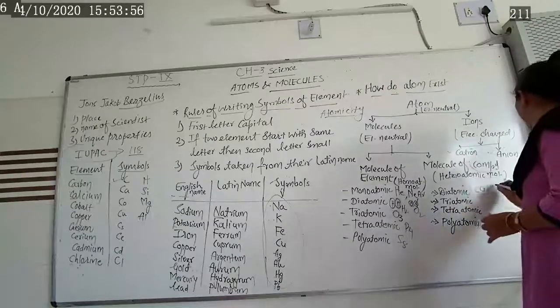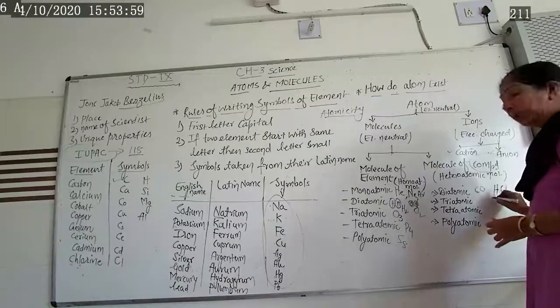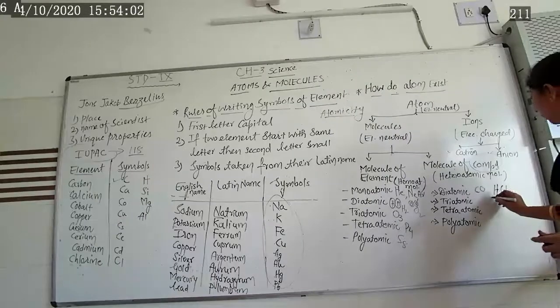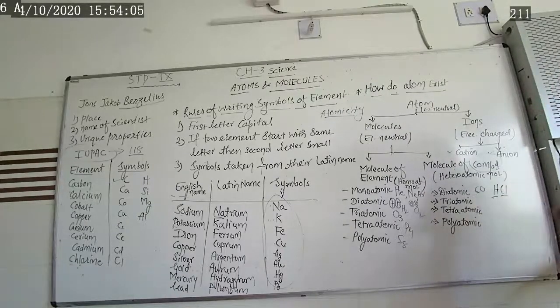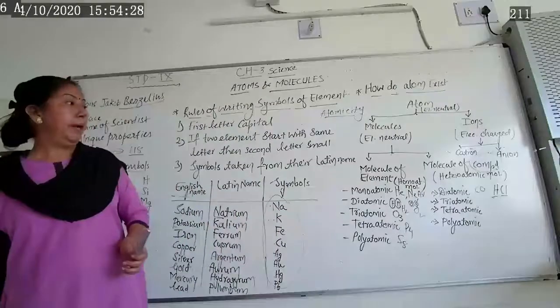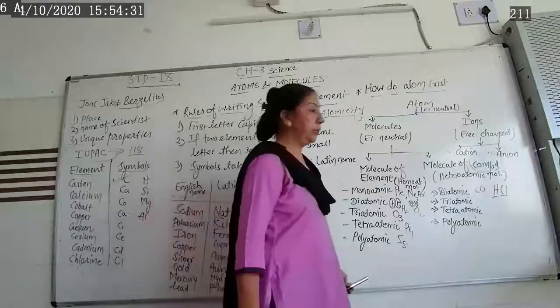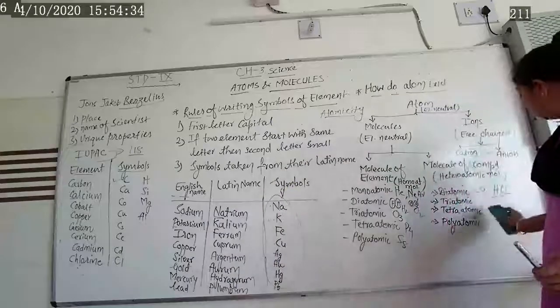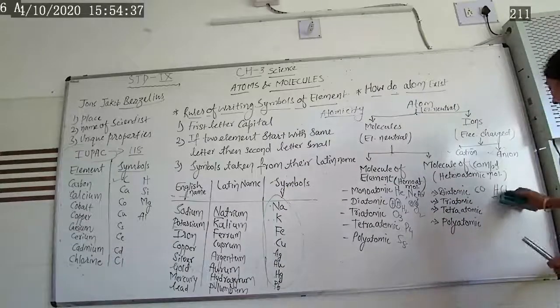Let us see another example, HCl. Hydrochloric acid: hydrogen is one atom, chlorine is another atom. So two atoms are combined together and they form a compound. Here also carbon and oxygen combined together. Carbon monoxide is also a compound. It exists in gaseous form. Hydrochloric acid exists in liquid form. And this carbon monoxide exists in gaseous form, but this one is known as a diatomic molecule.